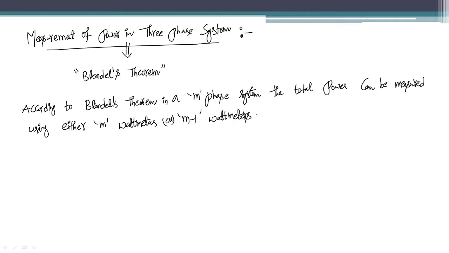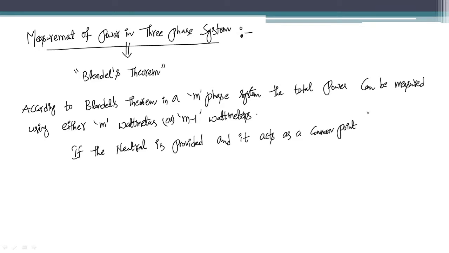Okay. So when do we use M wattmeters and when do we use M minus 1 wattmeters? If the neutral is provided, and it acts as a common point for all wattmeters, then we can go for using M wattmeters.